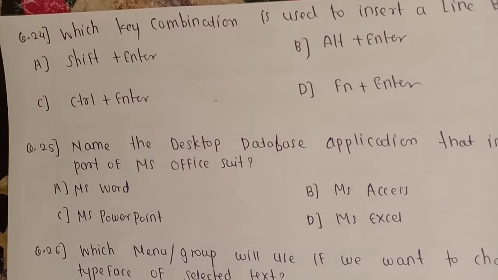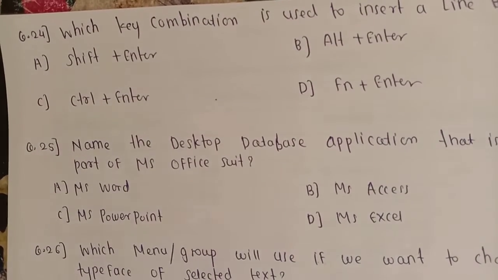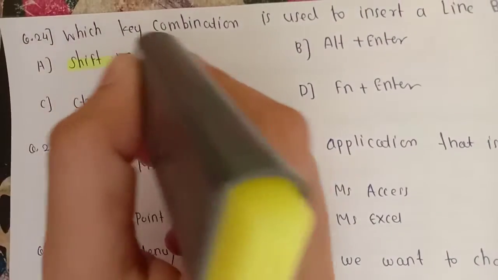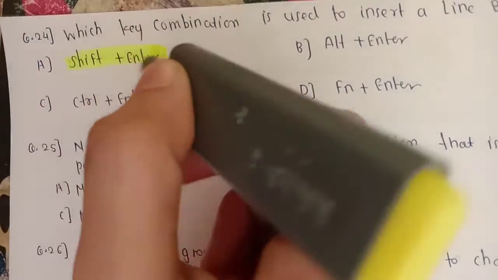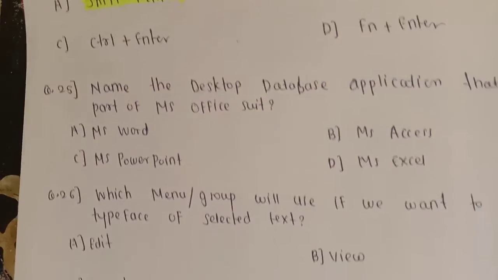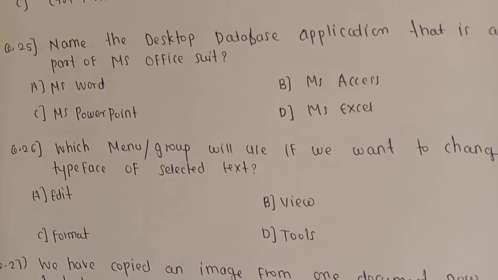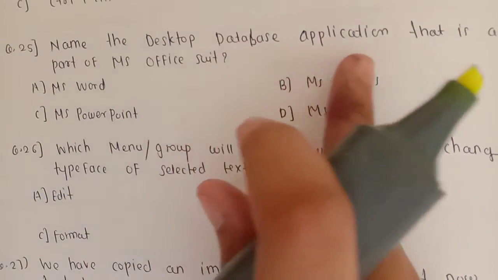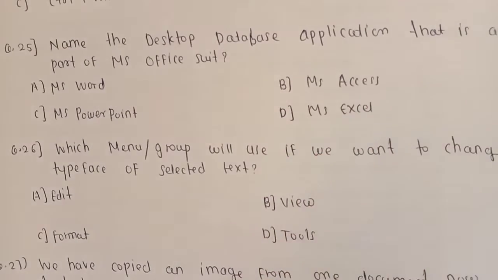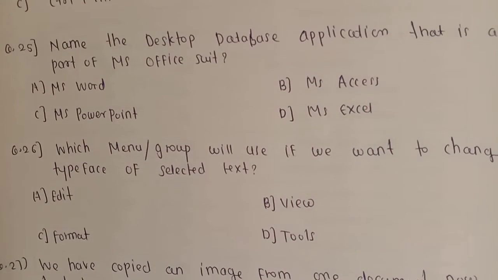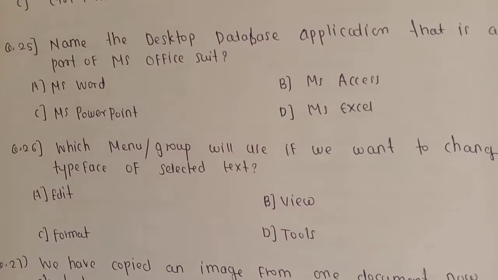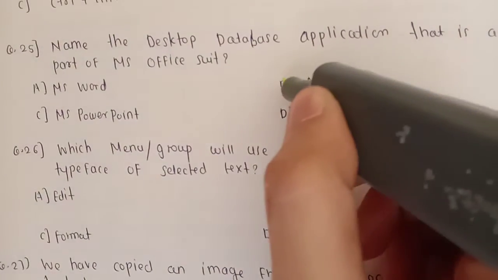The answer is Shift Enter. This is used to insert a line break. Next question, name the desktop database application that is part of the MS Office suite. So the answer is MS Access.